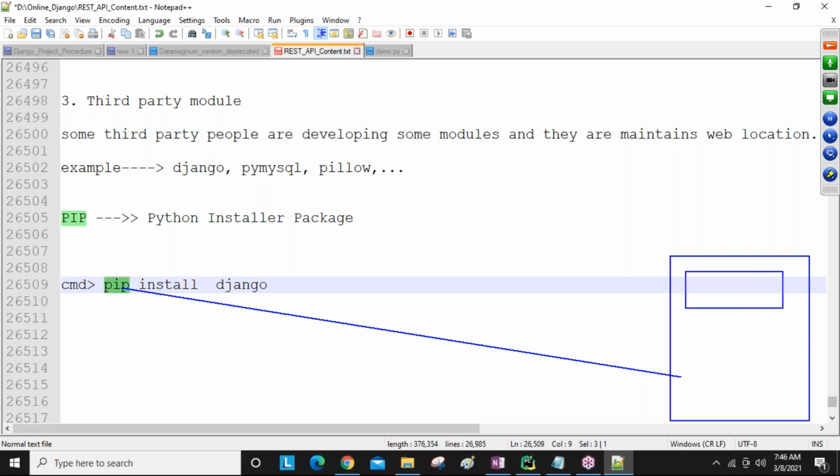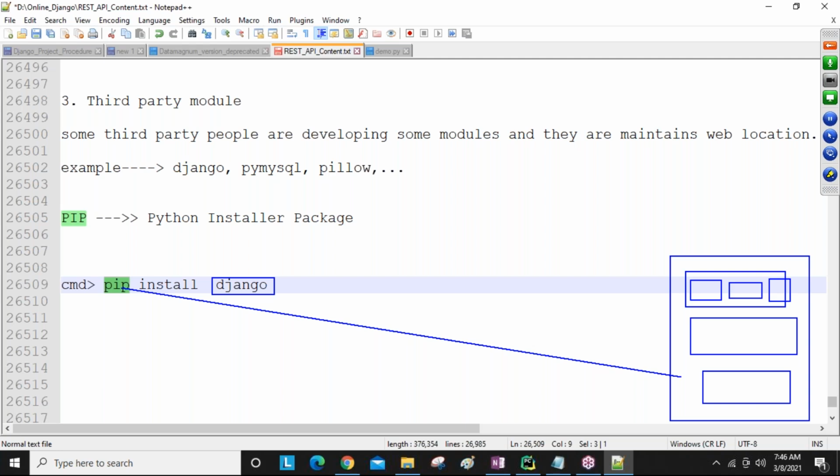Here all the third-party modules are there. So which third-party module are you using? Django. Out of all these third-party modules, Django has different versions, guys. Django 1 is there, Django 2 is there, Django 3 is there, like that. So the pip command communicates with the web location, searching for the required module, and among all the available Django modules, finding the latest, most recent version.